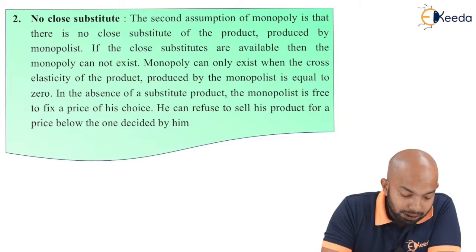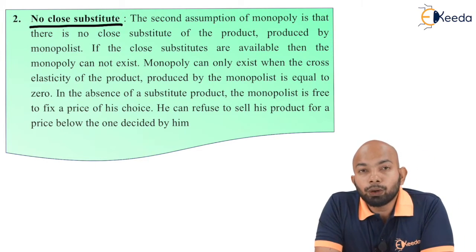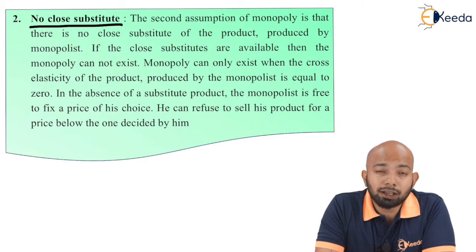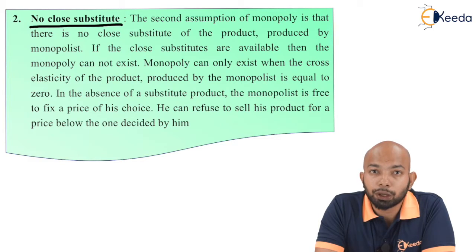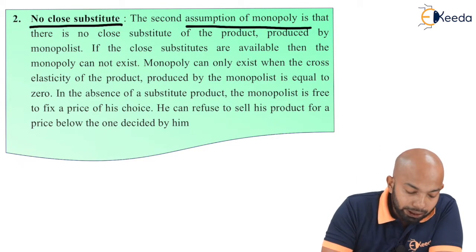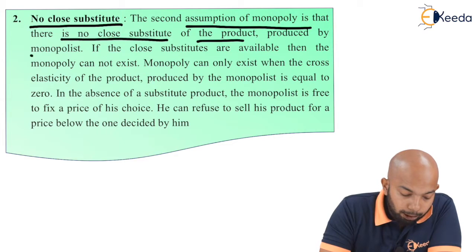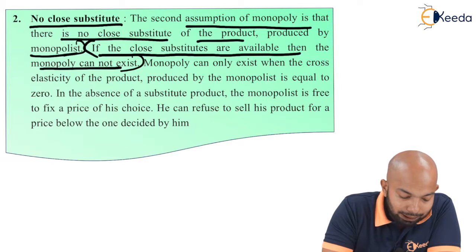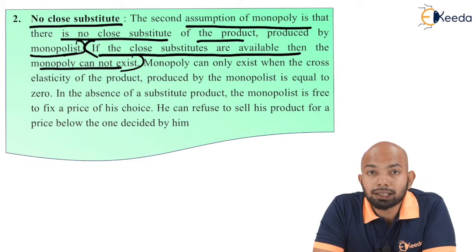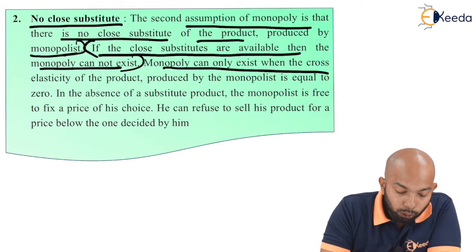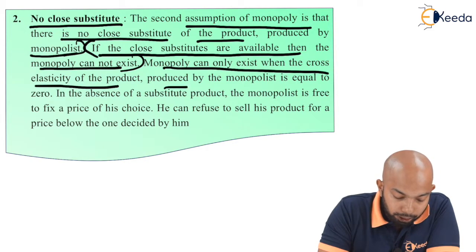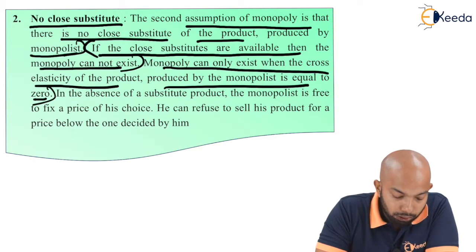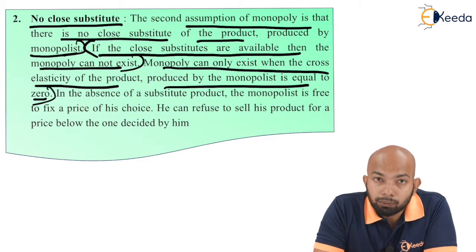Now, the next feature speaks about no close substitutes. Monopoly is a situation whereby, with a single seller, there is no close substitute. If there is any close substitute, it can turn into perfect competition. The second assumption of monopoly is that there is no close substitute to the product produced by the monopolist. If close substitutes are available, then the monopoly cannot exist. Monopoly can only exist when the cross elasticity of the product produced by the monopolist is equal to zero.